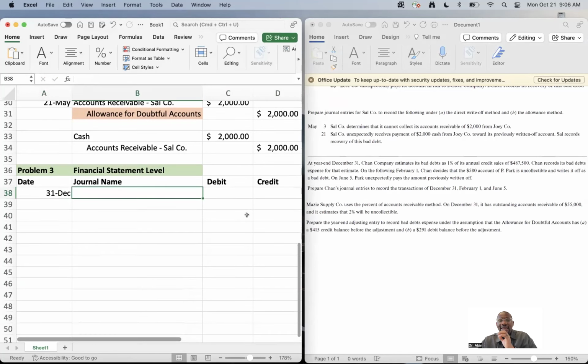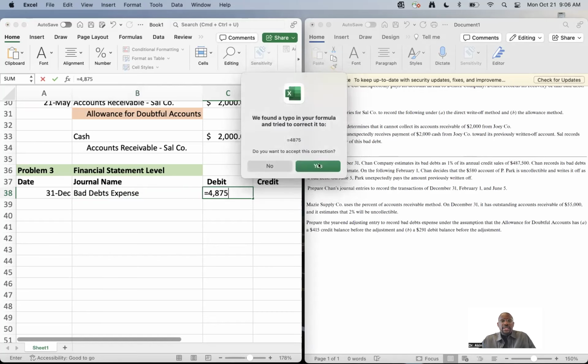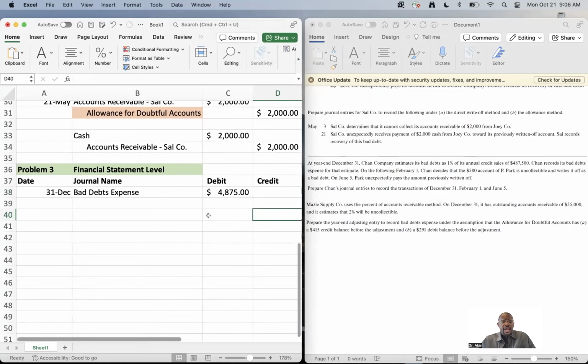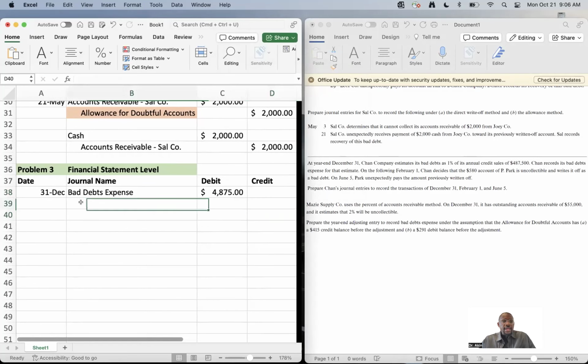Okay. So, here's the journal entry. And the good news is the accounts do not change. Whenever you're writing off bad debt from the financial statement level, the accounts do not change. They are what they are. We're going to debit bad debts expense for 1% of $487,500. So obviously 1% of that is going to be $4,875. So we debit for that amount. And then we're going to credit allowance.